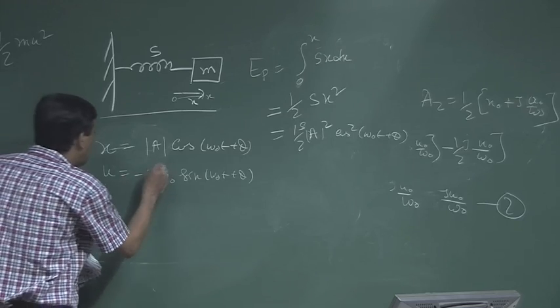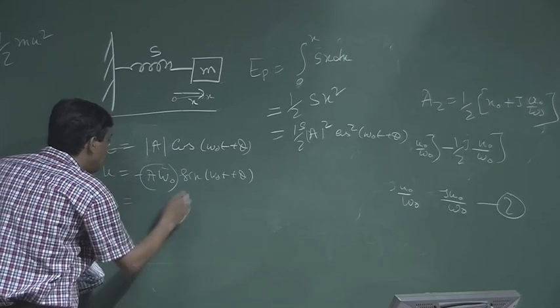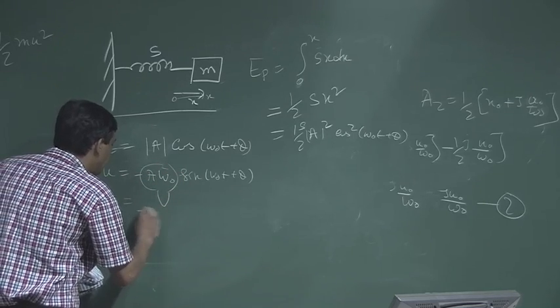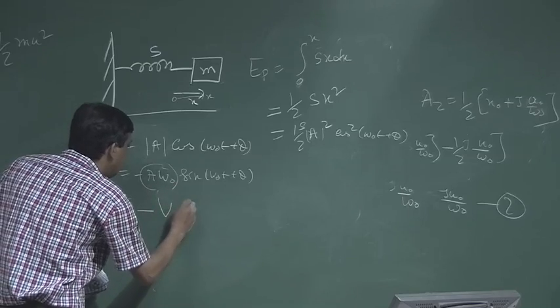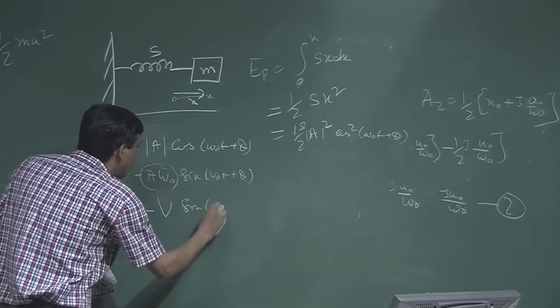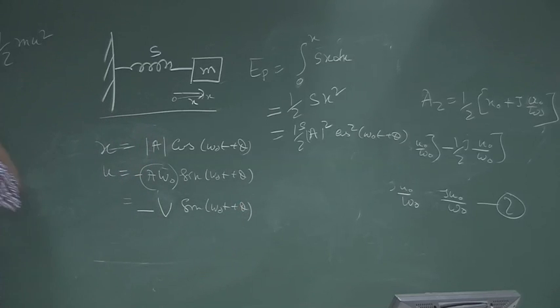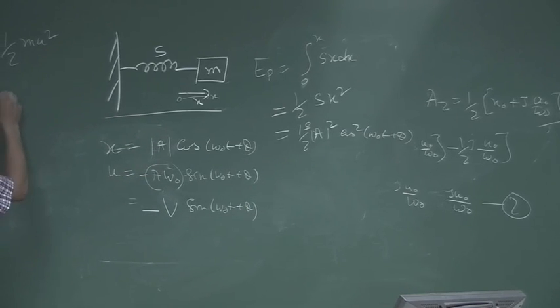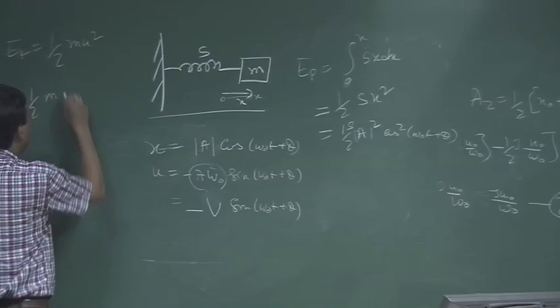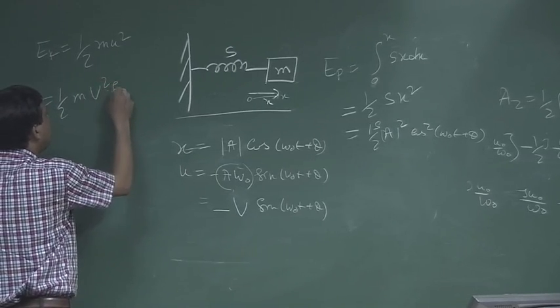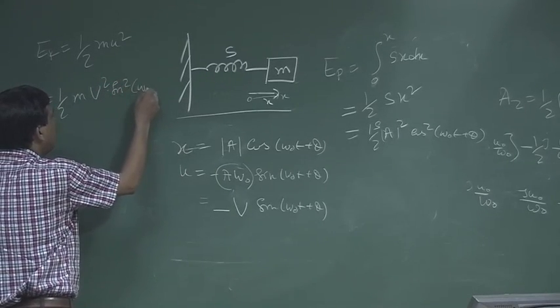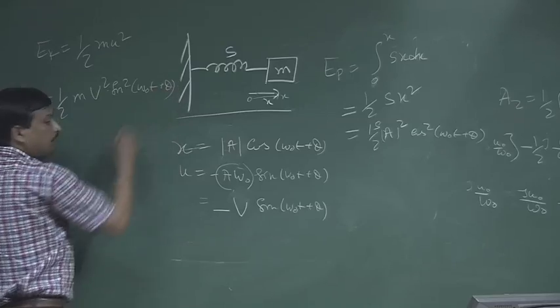Let us call this portion capital U. So, I can write minus capital U sin(omega 0 t plus phi). So, it is half m into U square sin square(omega 0 t plus phi).